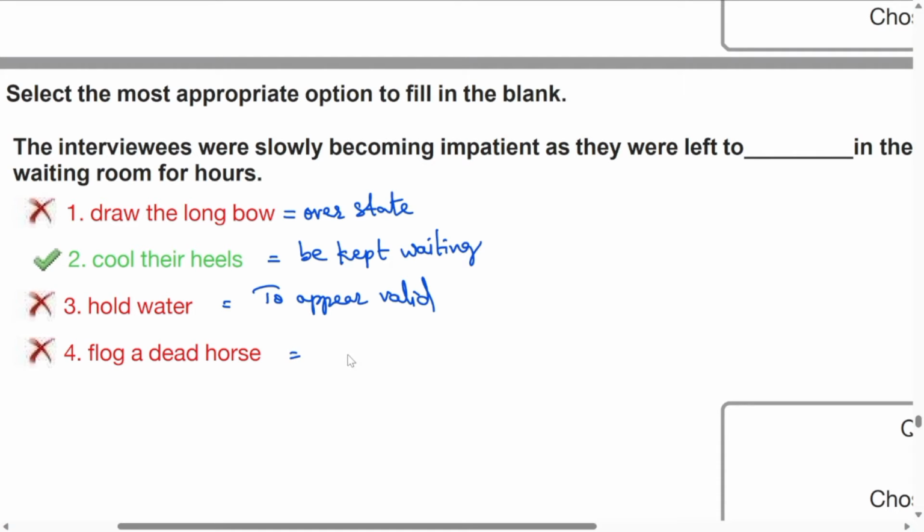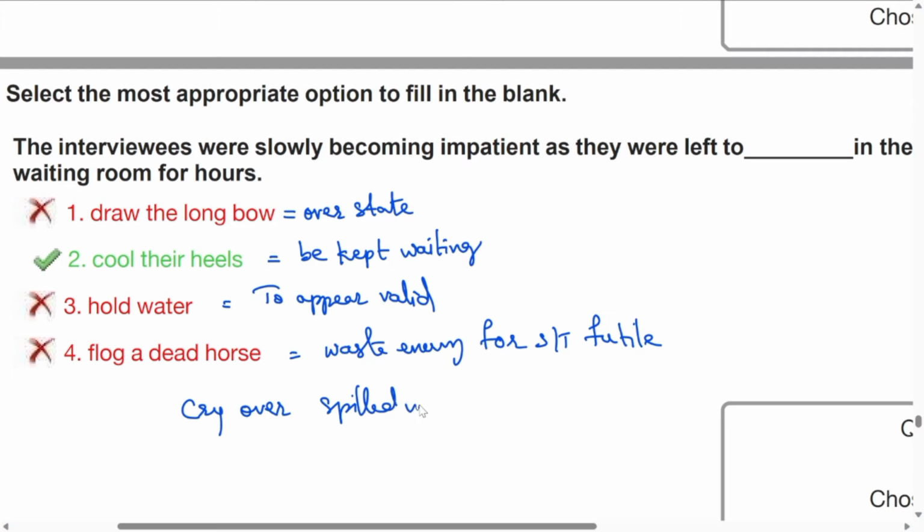Next one. Flog a dead horse. Flog a dead horse is nothing but to waste energy on something which is futile, which is a waste. It is already a dead horse. Why do you worry about the dead horse? Okay, it is just like to cry over spilled milk. Have you heard this? Cry over spilled milk in the sense that milk is already spilled. Why do you cry over that? That is useless.